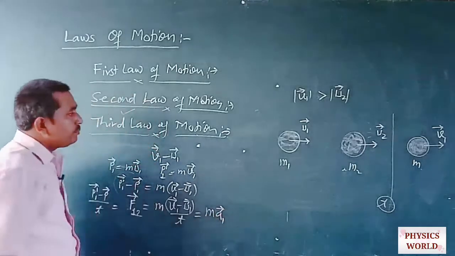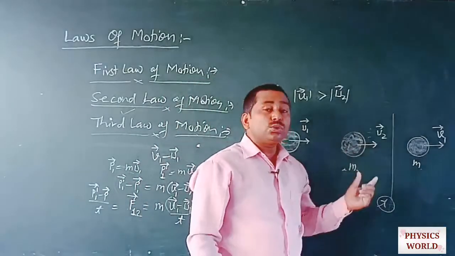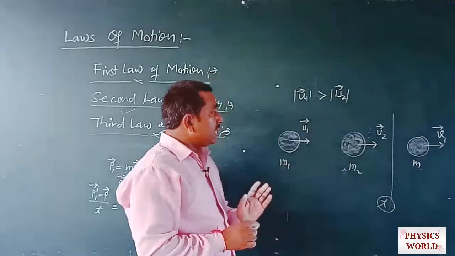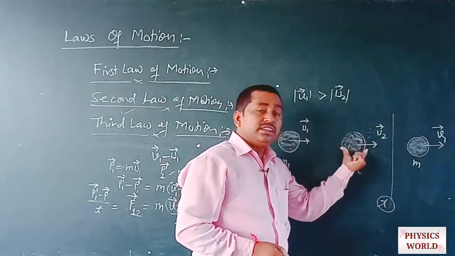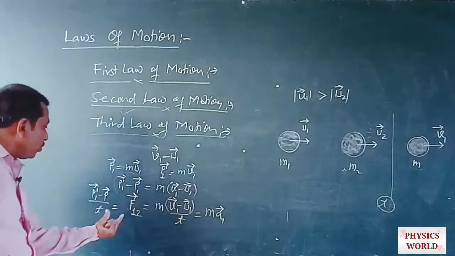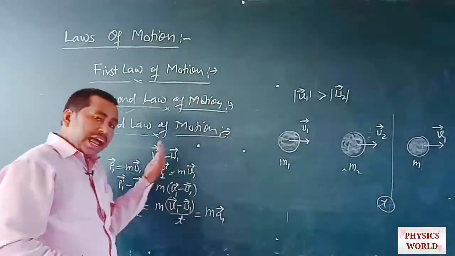Now similarly, the second ball will also change its velocity, and we know that during collision, if this ball collides with this, then its velocity decreases. It means this force is always applied in the opposite direction of its velocity.